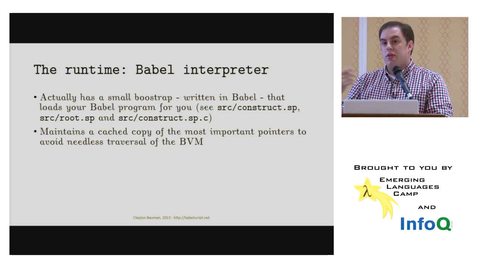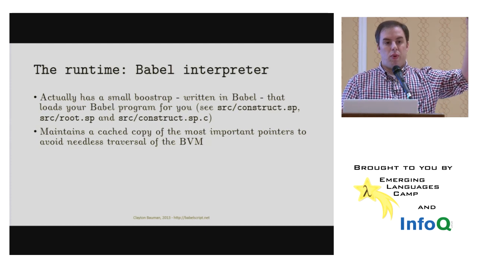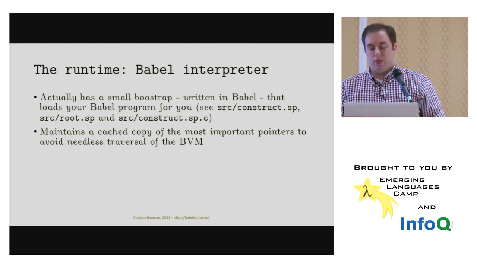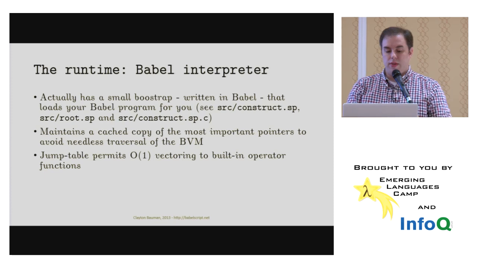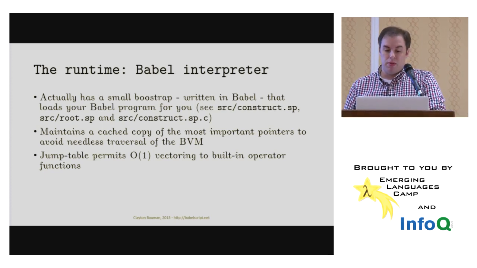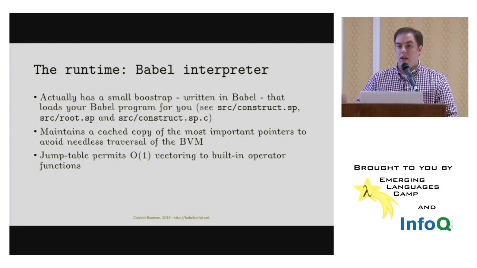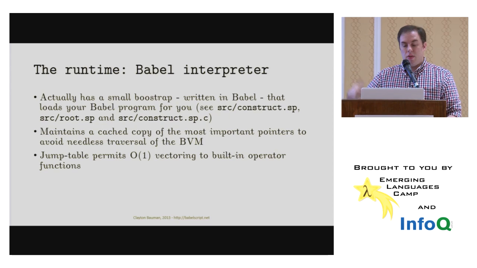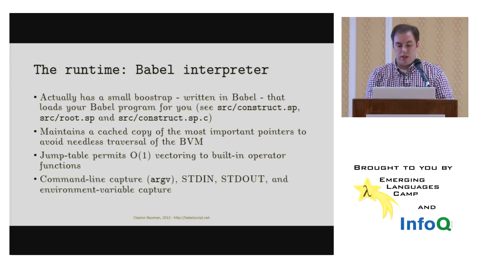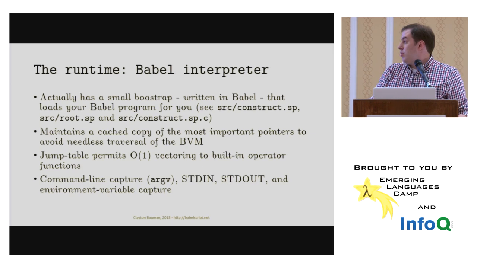For example, the code pointer: as you're executing your code, you don't want to be starting from the root pointer of your virtual machine, traversing through to the code pointer. So we actually maintain a cache of that internally. There's a jump table that permits O(1) vectoring to built-in operator functions. We just have a function pointer array, the opcodes index into that array, and we jump to the function we want to execute. And then the interpreter is also responsible for command line capture, pulling in the argvs, standard in, environment variable capture, etc.